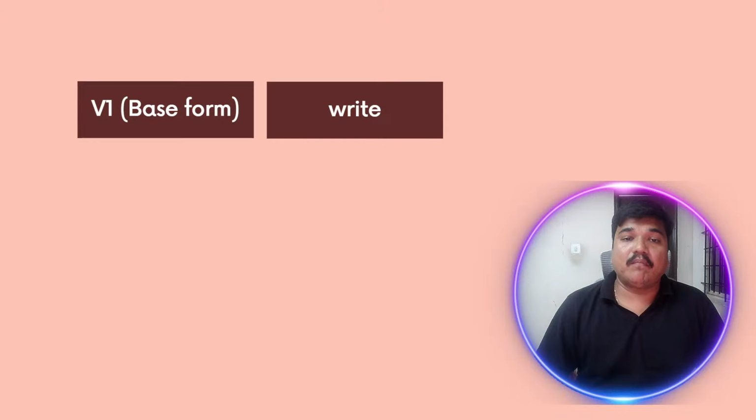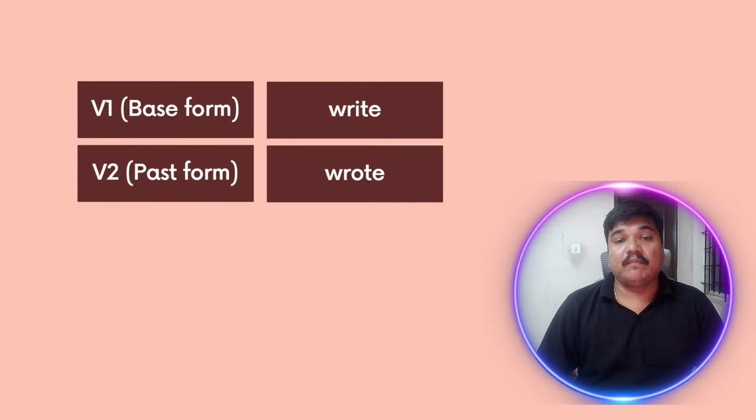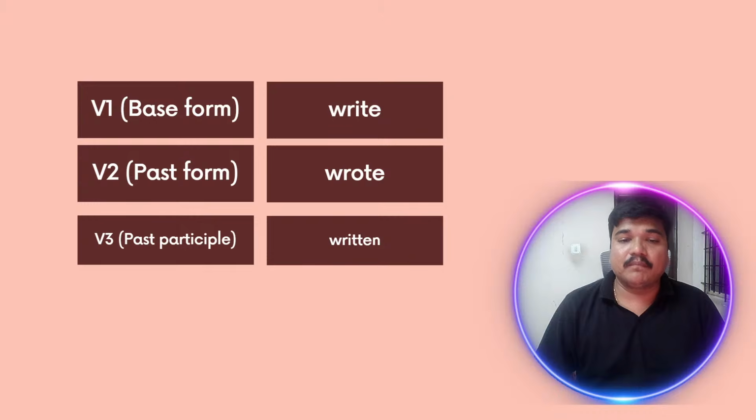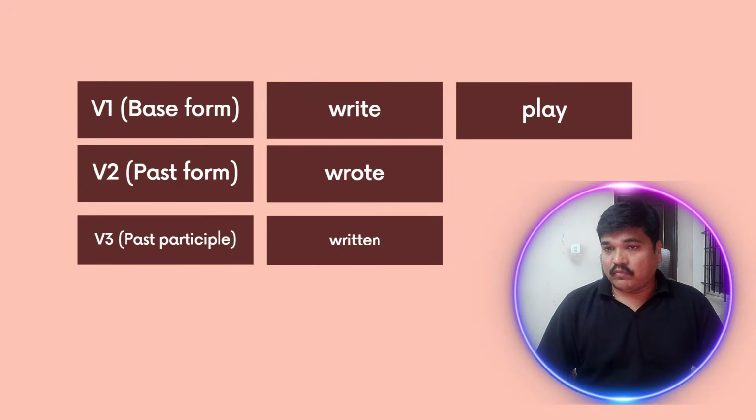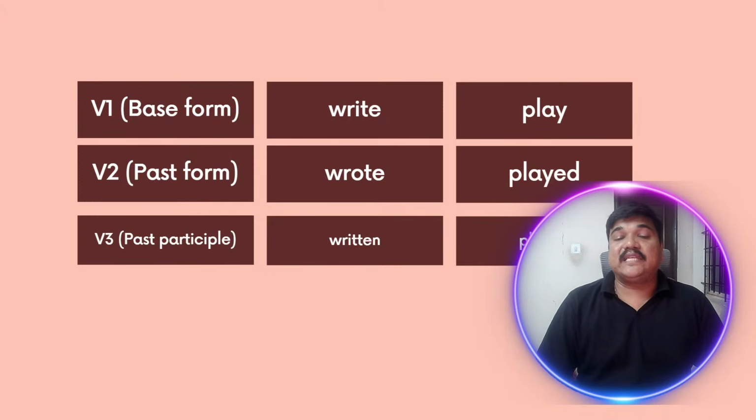V1 is the base form, for example, write. V2 is the past form; for write, the past form will be wrote. V3 is the past participle form, so it will be written. Okay. Now let's see this. For play, what will be the past form? It will be played. And what will be the past participle form? It will be played. Now you see the difference.